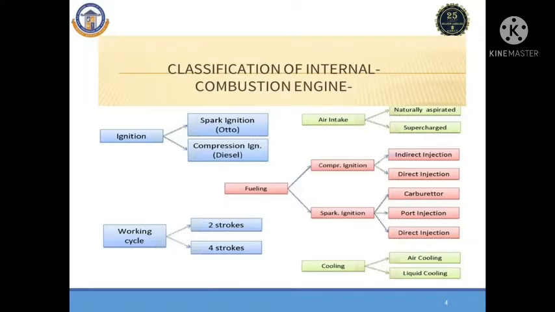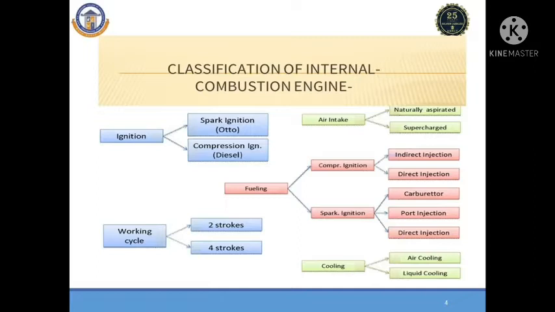This engine works under the principle of the Otto cycle. Using compression, with a high compression ratio, and injection of the fuel taking place inside the engine, it is known as a CI engine or compression ignition engine. Then according to the number of working cycles, engines are divided into the two-stroke engine and the four-stroke engine.